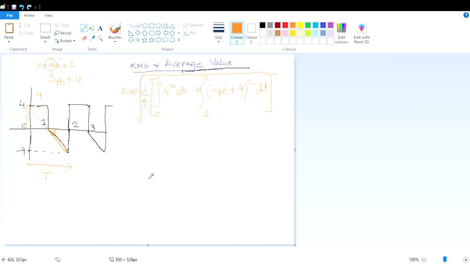Okay, so now you have to solve this and find what expression comes out. This will be the RMS value of this particular signal.